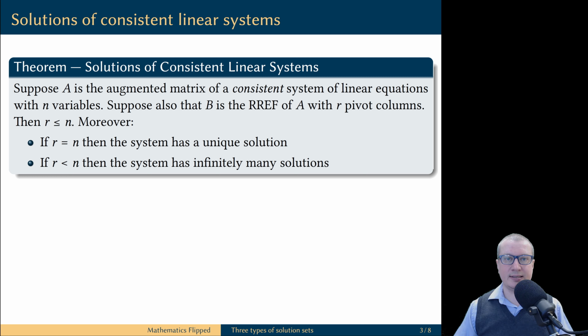Suppose we have a consistent linear system with n variables, and let A be the augmented matrix of this system. Also, let B be the reduced row echelon form of the matrix A, and we are going to assume that B contains R pivot columns. Then R must be less than or equal to n, and moreover, if R is equal to n, then the system has a unique solution, and if R is less than n, then the system has infinitely many solutions.